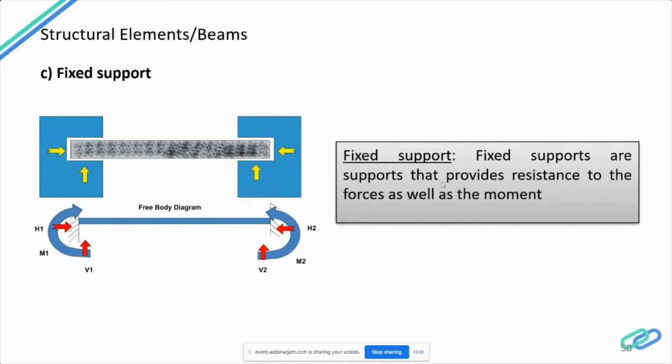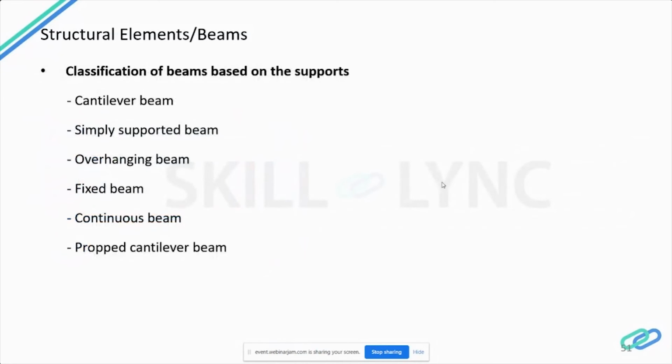So the beams are classified as cantilever beam, where we will be having only one support at one end. We will be seeing in detail the types of classification of beams: cantilever beam, simply supported beam, overhanging beam, fixed beam, continuous beam, and propped cantilever beam.